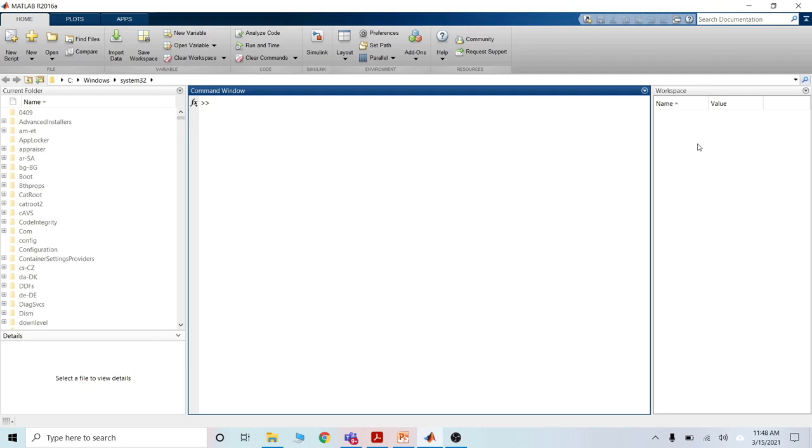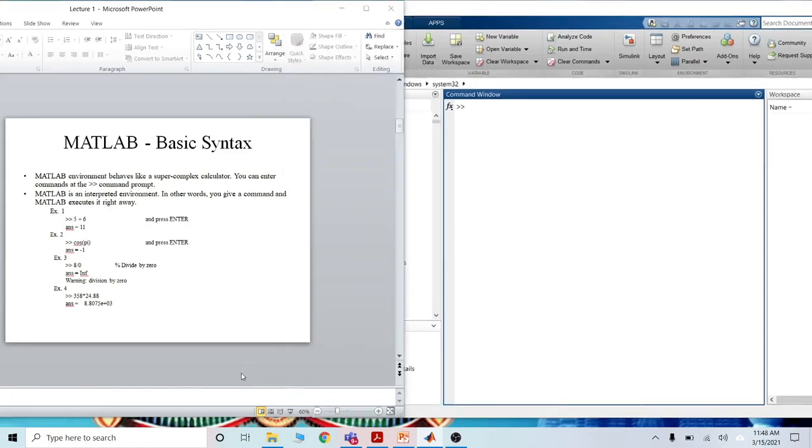Everything is clear. The command window is clear, the workspace is clear. Okay, clc for the command window, and clear for the workspace, then press enter. Okay, now go for the next.